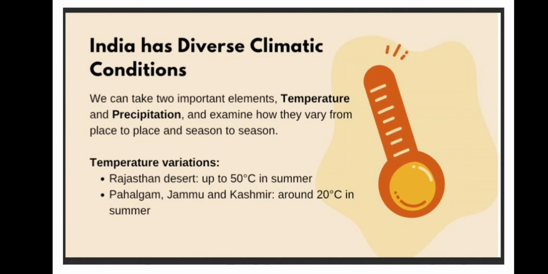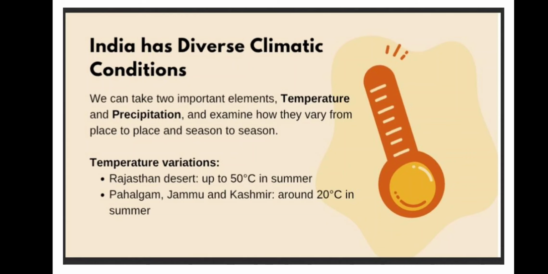So we can take two important elements of weather, temperature and precipitation. Don't get confused about precipitation. What is precipitation? You see rainfall in the northern plains where we live, like Delhi, Uttar Pradesh, Bihar. Here we see rainfall, which is a type of precipitation.